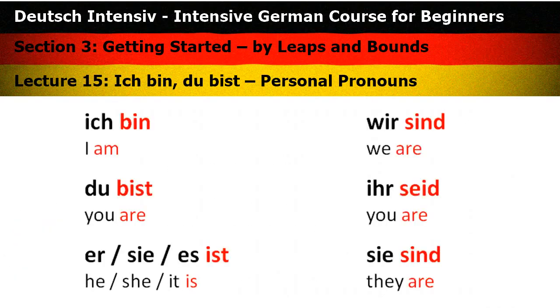Well, you can say who you are. You can say I am, ich bin. What about the other personal forms of the verb to be? The verb to be is one of the most important verbs in any language, I think. So you have to know it for sure. And here it is. Ich bin, du bist, er sie es ist, wir sind, ihr seid, sie sind.